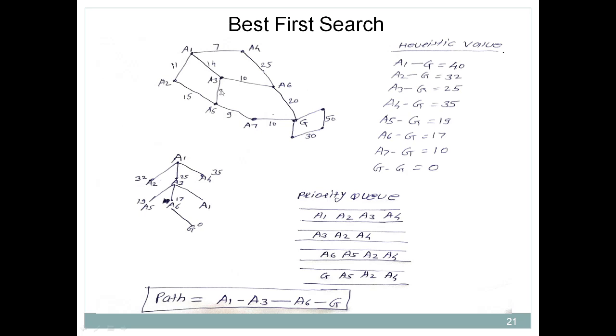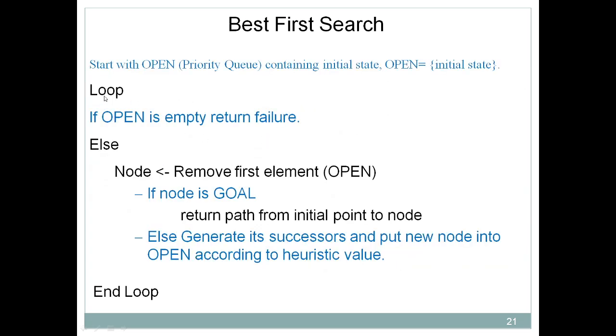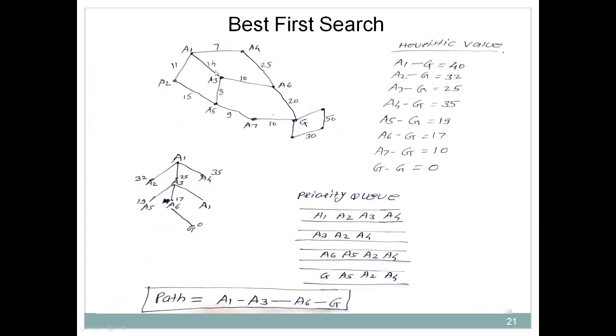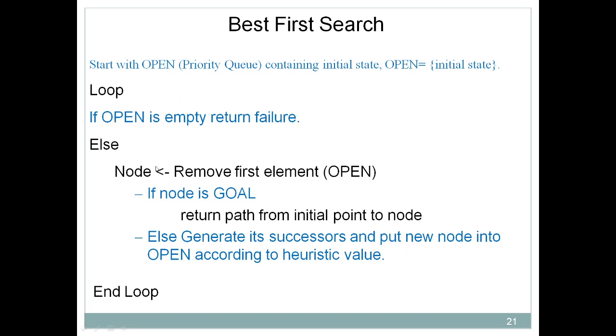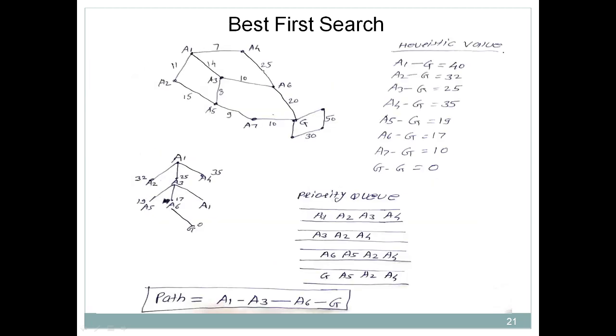So initially we'll start from A1 because it's the initial state, and G stands for the goal state. Here you apply the best first search algorithm. Now try to understand this algorithm. First of all, start with open containing the initial state. What is your initial state? Obviously, your initial state is A1. Open is a priority queue, and initially you have inserted A1 in this priority queue.